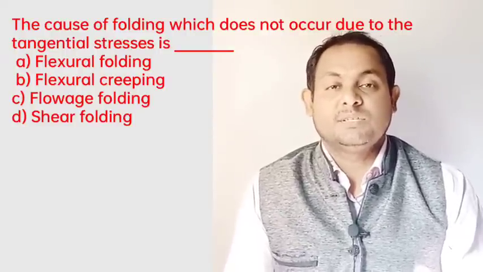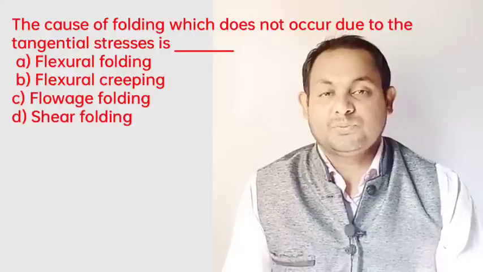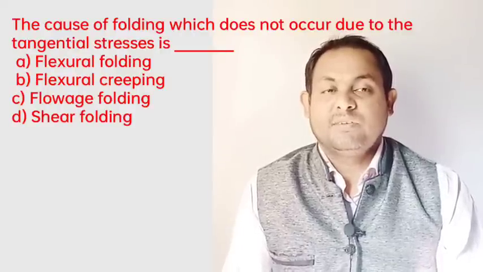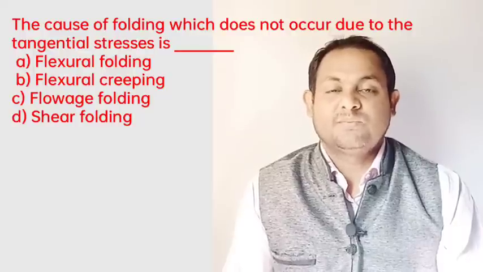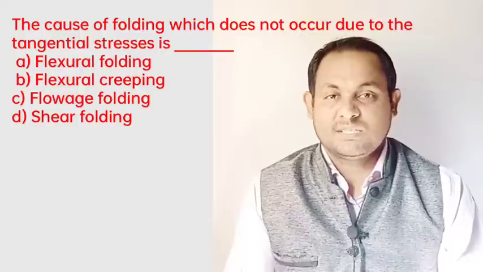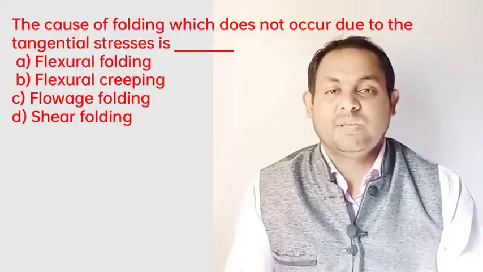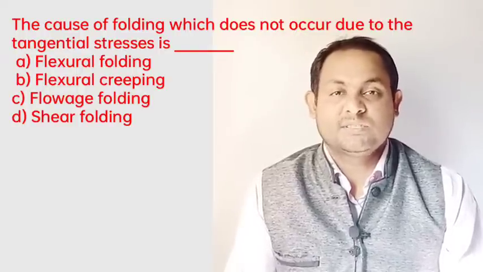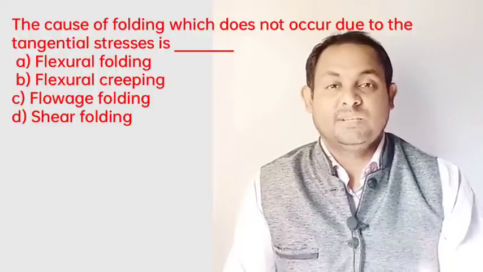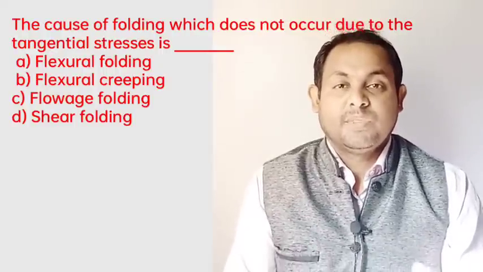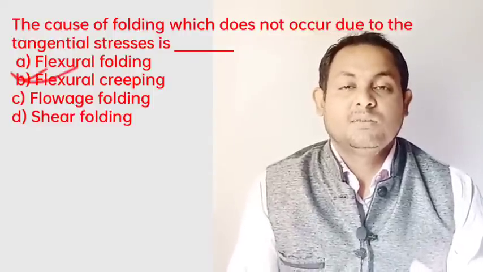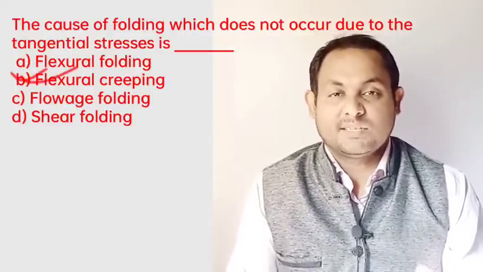tangential force. The options are flexural folding, flexural creeping, flow folding and shear folding. Definitely, under the influence of the tangential force, folding may develop in three ways: flexural folding, flow folding and shear folding. So option B, flexural creeping, is the correct answer.